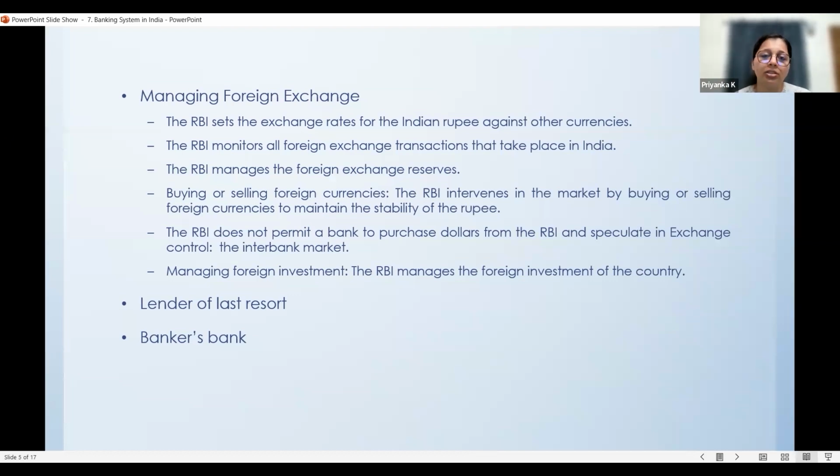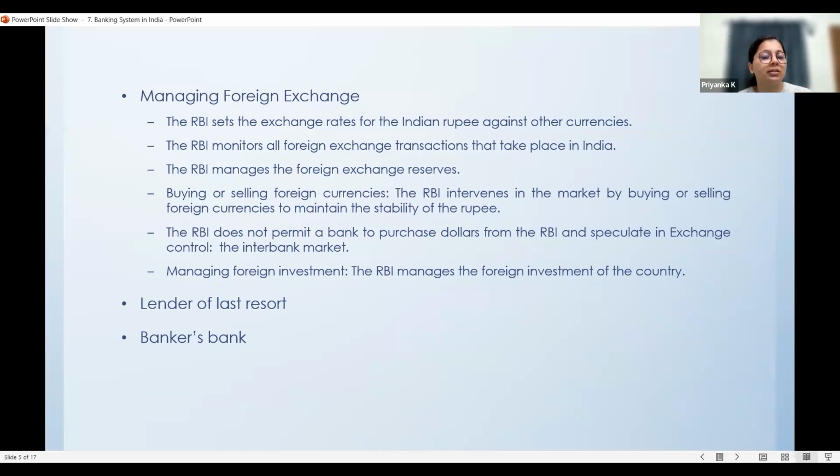It takes several measures to do that. It is not like it just announces that this will be the exchange rate, but it has to take measures and it maintains a good exchange rate for the Indian rupee, not for other currency notes. For the Indian rupee, the exchange rate setting is done by the RBI. So that is one way it manages foreign exchange, and it also monitors all the foreign exchange transactions happening in India. So RBI is the sole authority which checks what all foreign transactions are happening within the country.